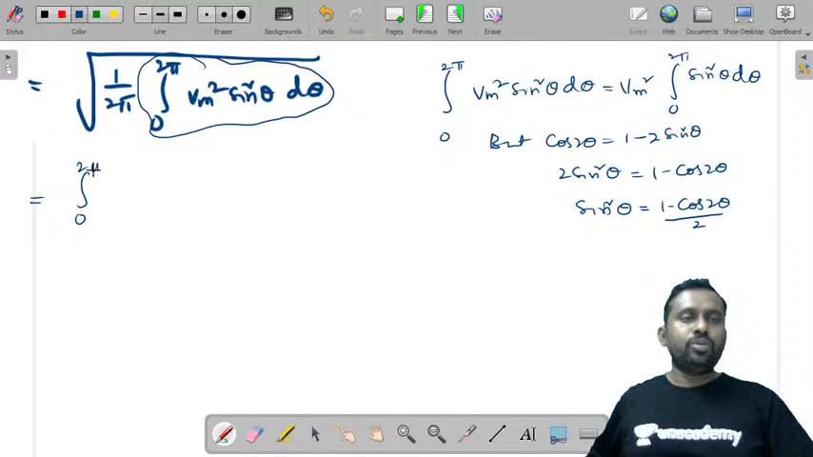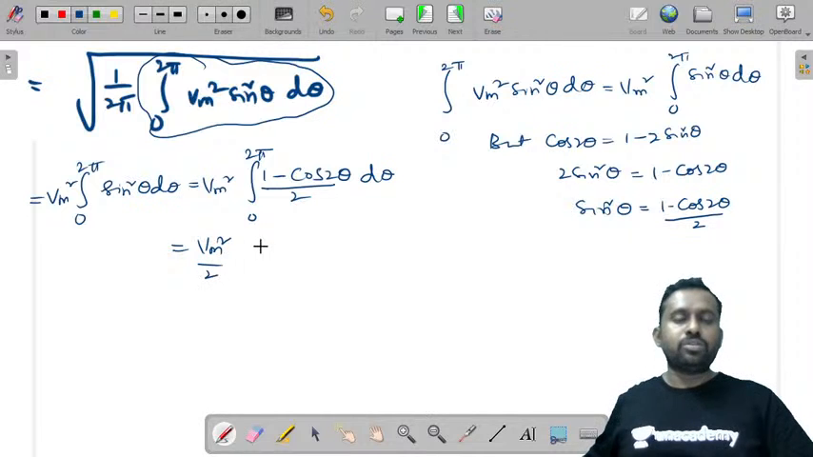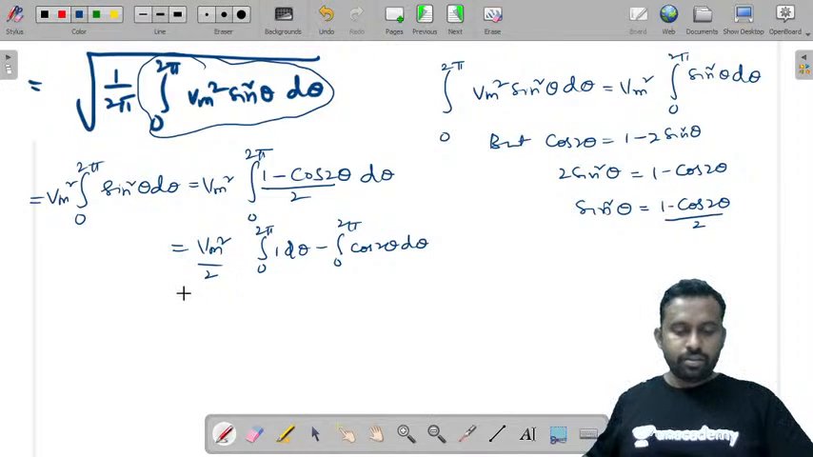So integral 0 to 2 pi, Vm square is a constant. Sine square theta d theta is equal to Vm square integral 0 to 2 pi, sine square theta can be written as (1 minus cos 2 theta) by 2 d theta. So you can write Vm square by 2 as constant, integral 0 to 2 pi 1 d theta minus integral 0 to 2 pi cos 2 theta d theta. Hope you are able to understand this.